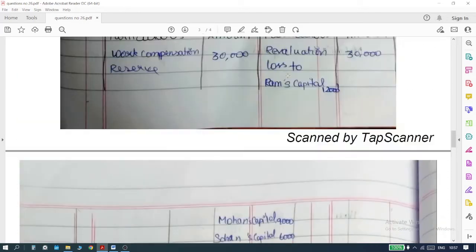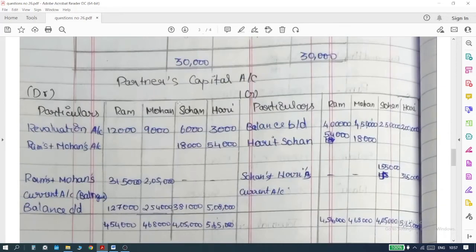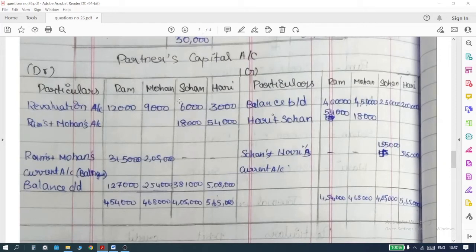Okay, so that's about the sum that we have already done so many times in class. And the new part that many of you are confused about is in this account called the partners capital account. It is very, very simple, but since you have not done a lot of sums on that, this might look a little difficult, but I can tell you it is very, very easy. It is all to do with the calculation, and you have to just stick to what I am telling you now.